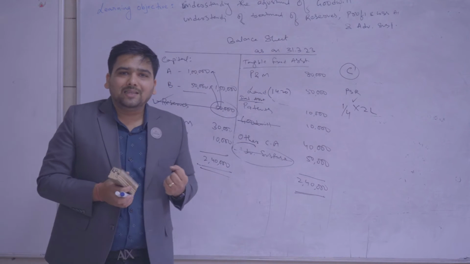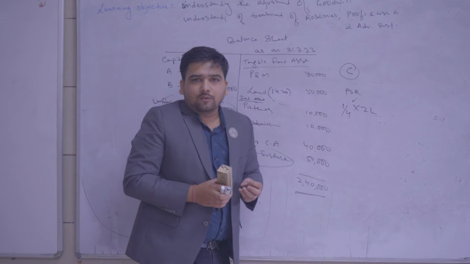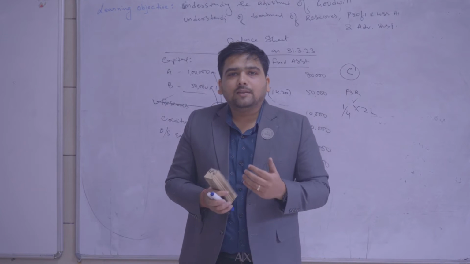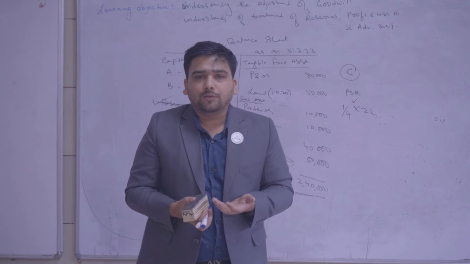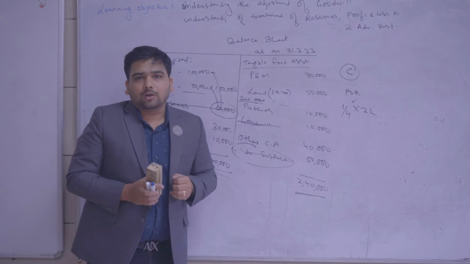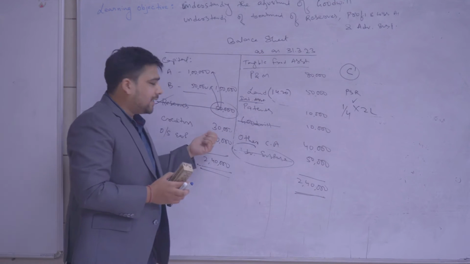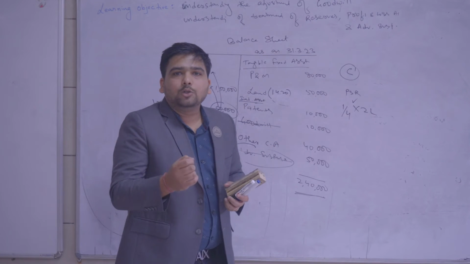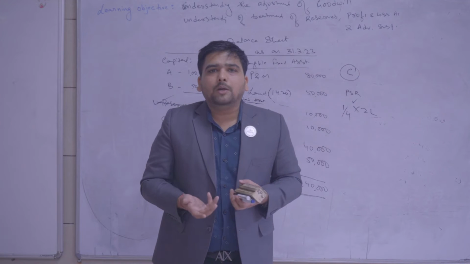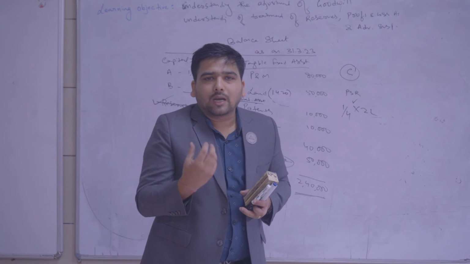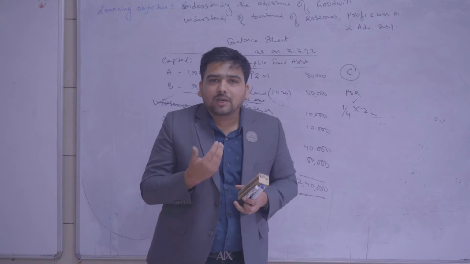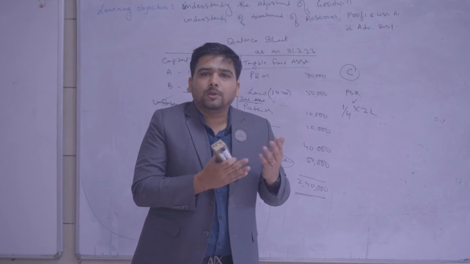Now, before admitting C, we should reassess the liabilities. Like we revalued the assets, similarly we should reassess the liabilities, whether there is an extra liability coming for the firm, or whether any liability appearing in the books is at its real payable value or not. Suppose our creditors are 30,000, but the real payable value is only 25,000. There are some creditors which are not traceable, so we are not liable to pay them. So this gain of 5,000 should also go to the old partners. Or if there is any additional liability, this should also be borne by the old partners.